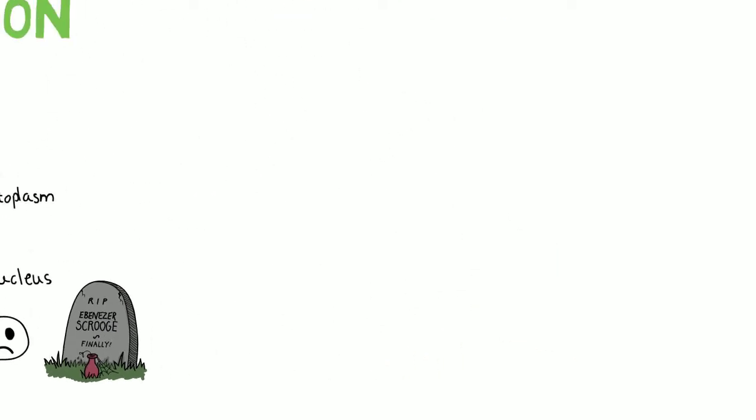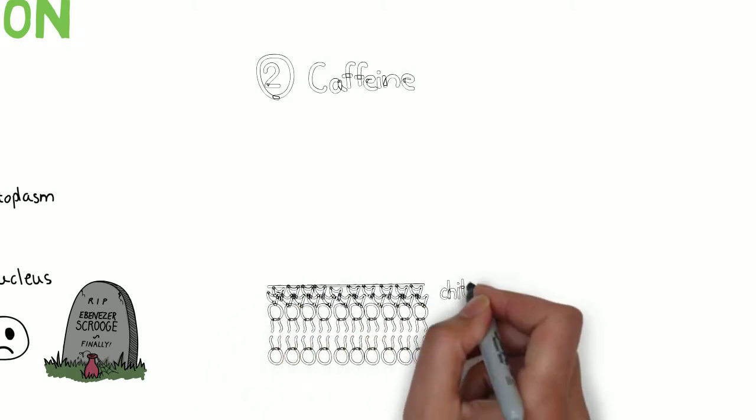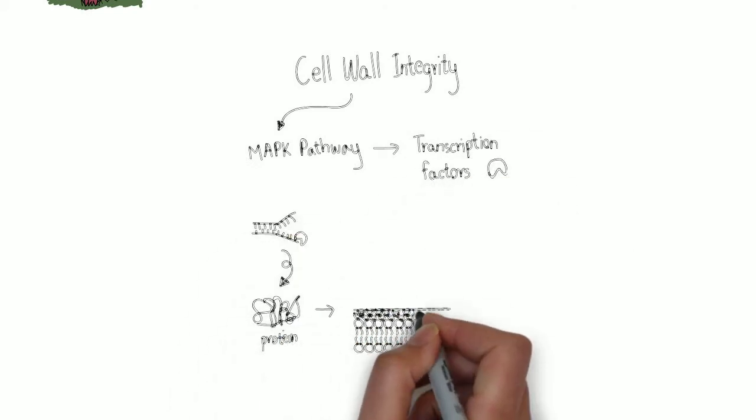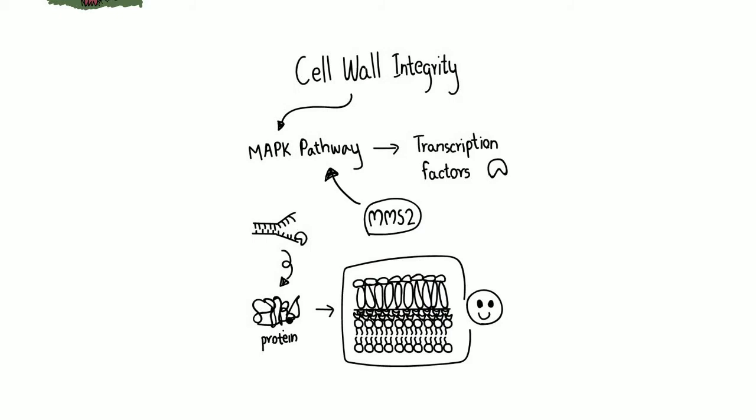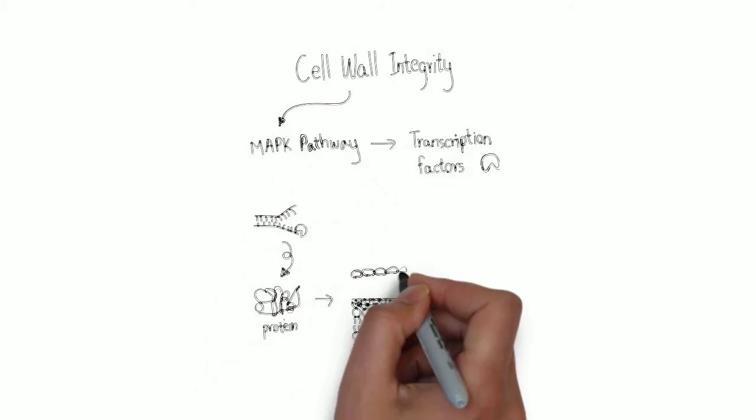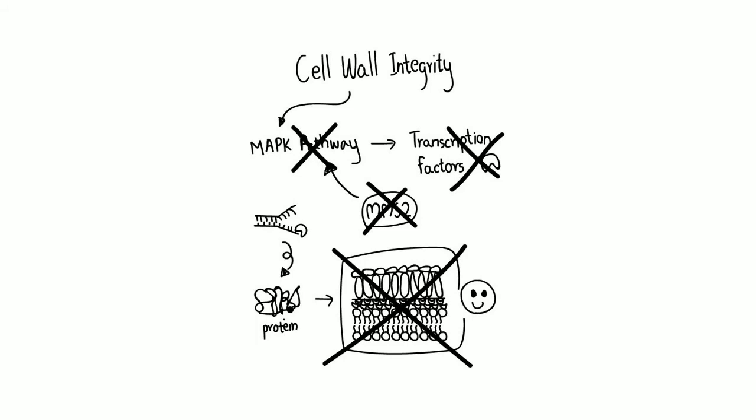It was found from previous research that caffeine stresses the fungal cell wall. To restore cell wall integrity, MAPK pathway is activated to produce transcription factors. These start transcription machinery and produce protein that restores cell wall. But it was found that MMS2 is an important factor in the pathway. So, in my mutant twin, MMS2 is absent, so MAPK pathway could not function well and they did not cope well with cell wall stress.